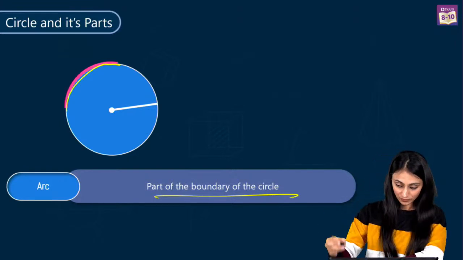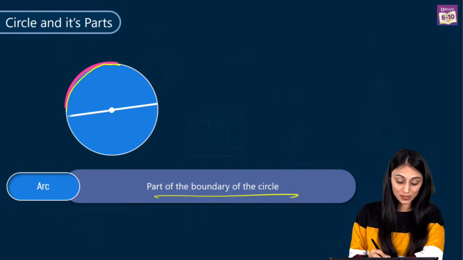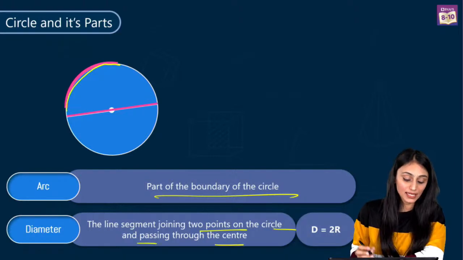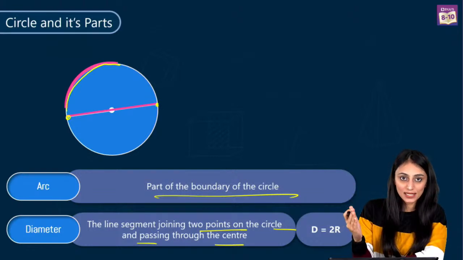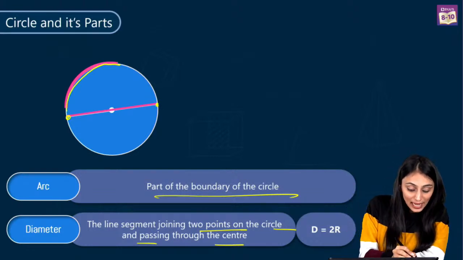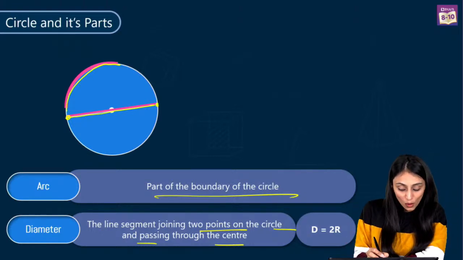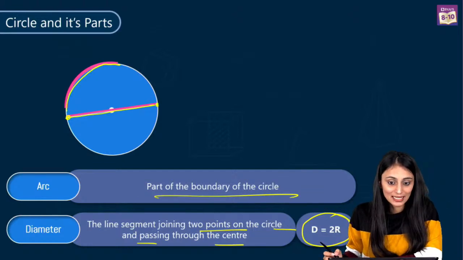Now, I am sure that all of you must have heard about the diameter. It's the line segment joining 2 points on the circle and passing through the center. You can see that it is joining two points which are lying on the opposite sides of this boundary, but it has to pass through the center. That's what we call a diameter. And we all know that diameter is twice the radius.